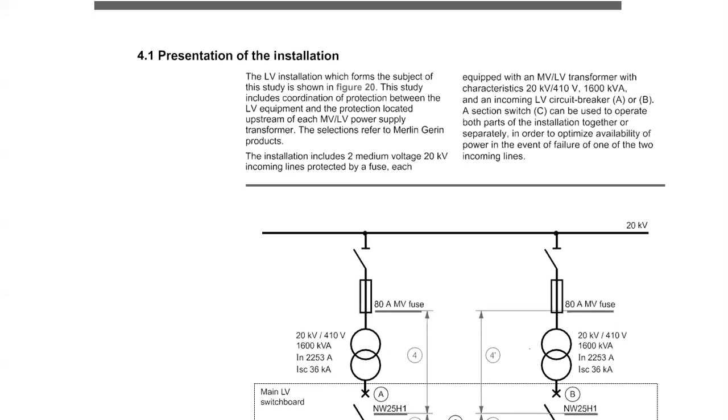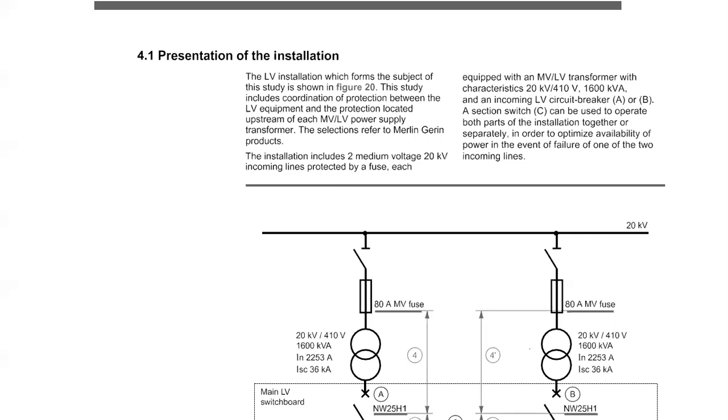This particular outgoing feeder is again giving feed to another panel. That incomer ideally should be one rating lower, say 2500 ampere.